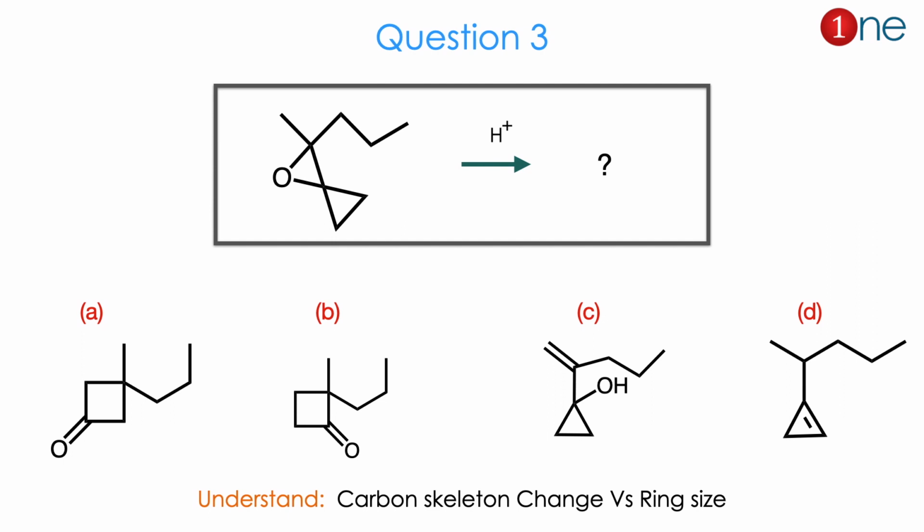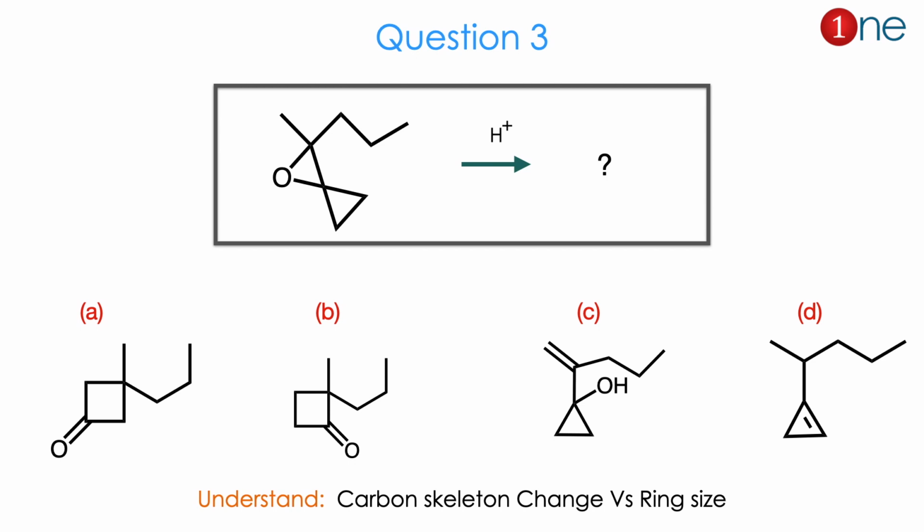Then question number 3. The starting material is a kind of spiro system with an epoxide there, and you have an alkyl and propyl side chain. You are using the acid. So they are giving the products. Products mostly differ in carbon skeleton. So an epoxy ring is there, and there might be a ring opening. So the question is about whether the ring opens or not, or whether ring expansion occurs or not.